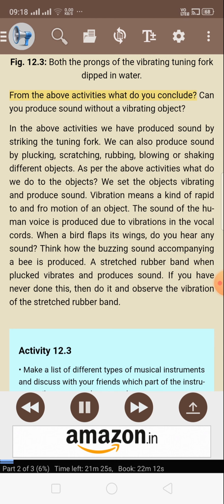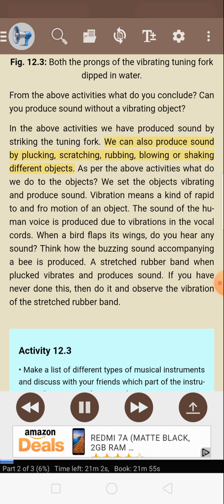From the above activities, what do you conclude? Can you produce sound without a vibrating object? In the above activities, we have produced sound by striking the tuning fork. We can also produce sound by plucking, scratching, rubbing, blowing, or shaking different objects. As for the above activities, what do we do to the objects? We set the objects vibrating and produce sound. Vibration means a kind of rapid to and fro motion of an object.